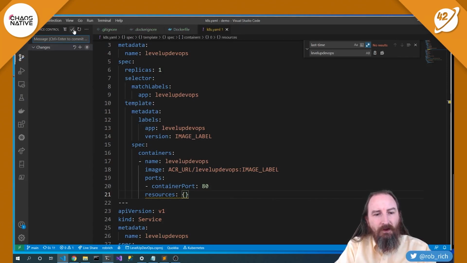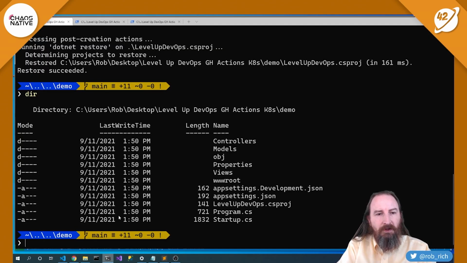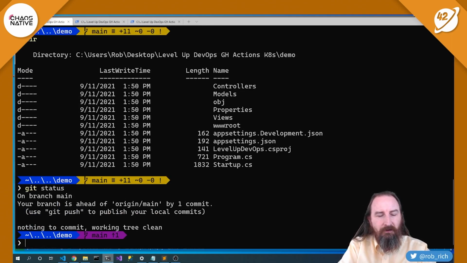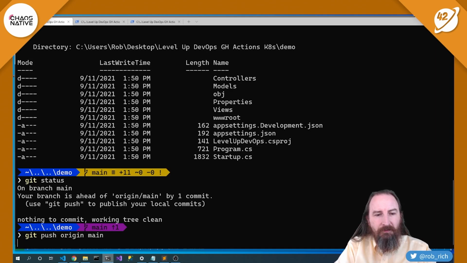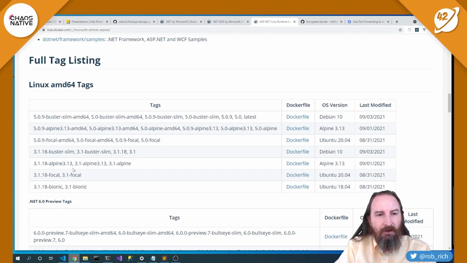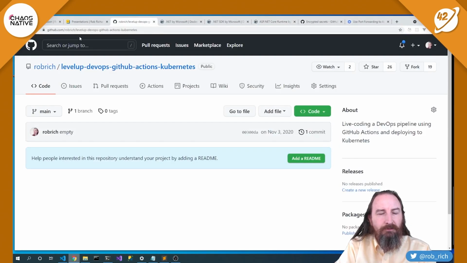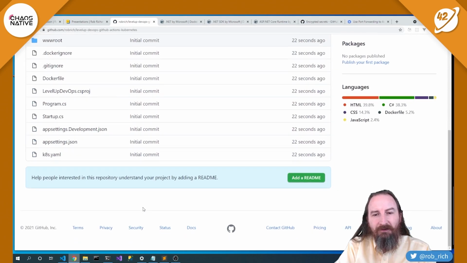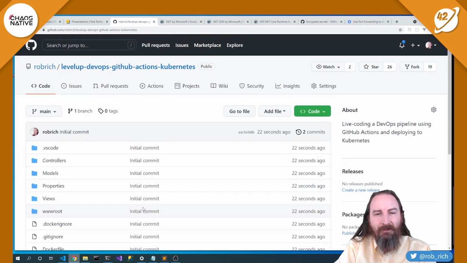Perfect. So now that I've got that commit in place, git status, we can see that we've got that in place. Let's git push origin main and push that up to GitHub. Now, if you grab this URL up on GitHub, you can see that we've got the code in place, and it's looking really nice.